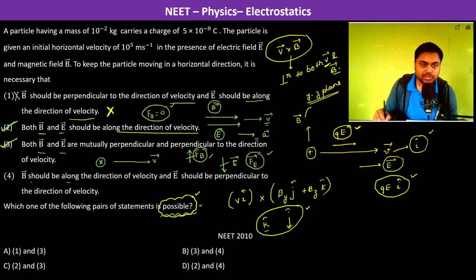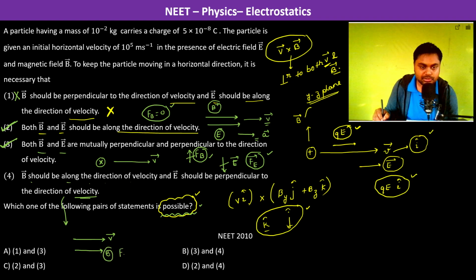Fourth, B should be along the direction of velocity and E should be perpendicular to the direction of velocity. So this is the velocity v direction. Now B, the magnetic field, is along the direction of velocity, and E is perpendicular.